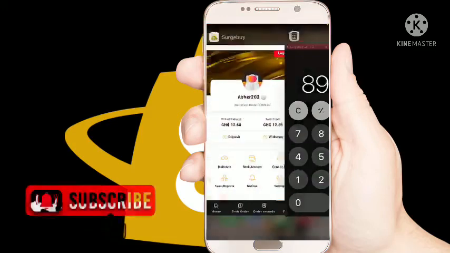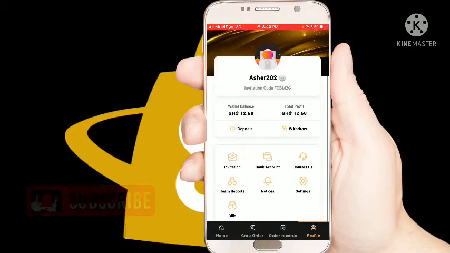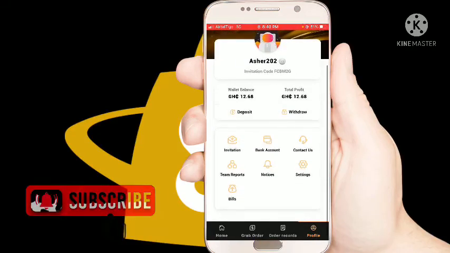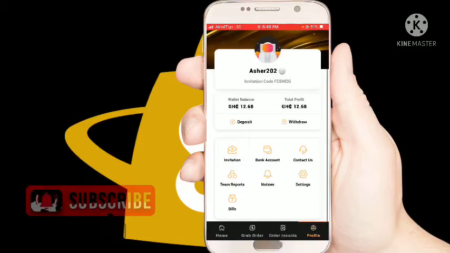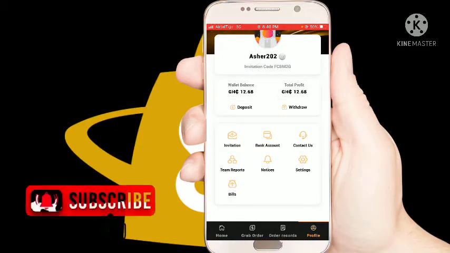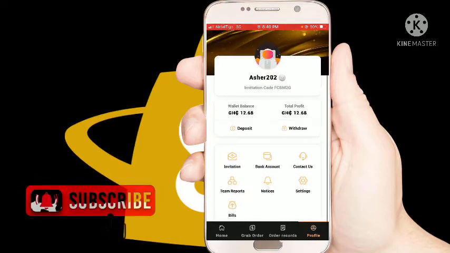You earn much money from this website, so when you want to earn much, you have to deposit at least 50 cedis or 100 cedis. And when you want to earn more, you have to deposit 100 Ghana cedis into this website. So let me show you how you can deposit. You have to click on the deposit button.